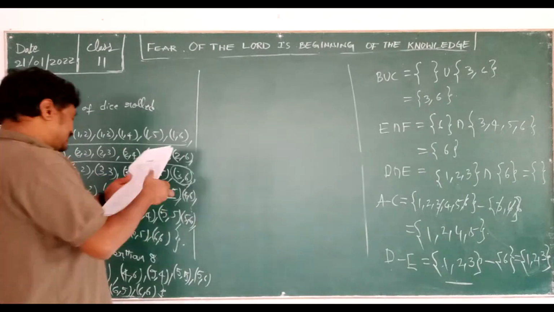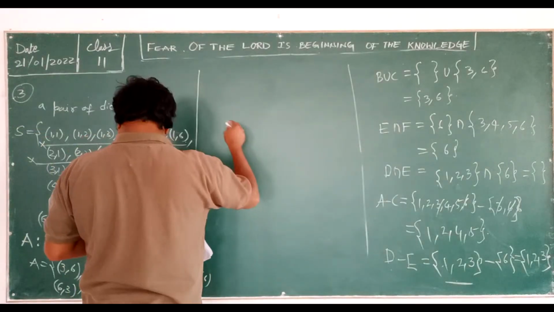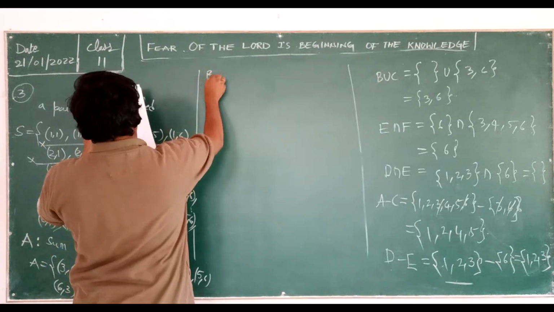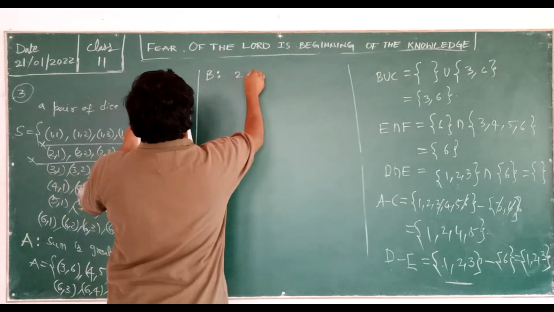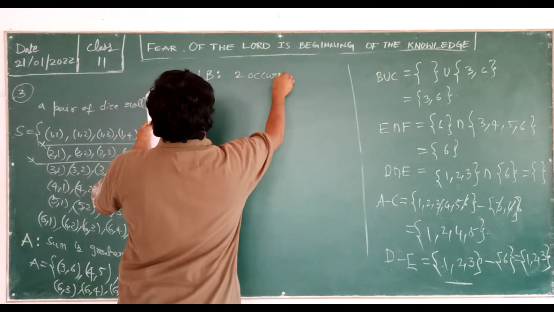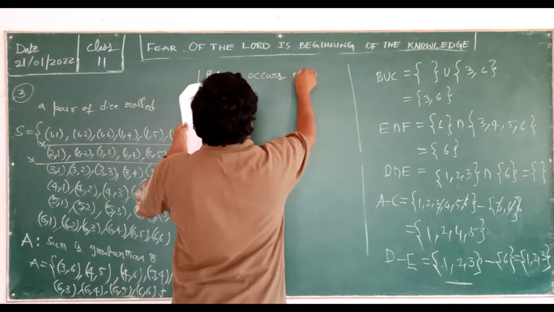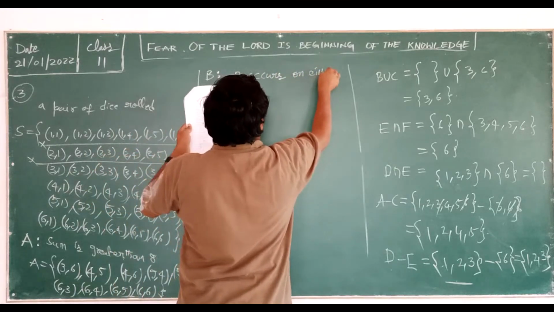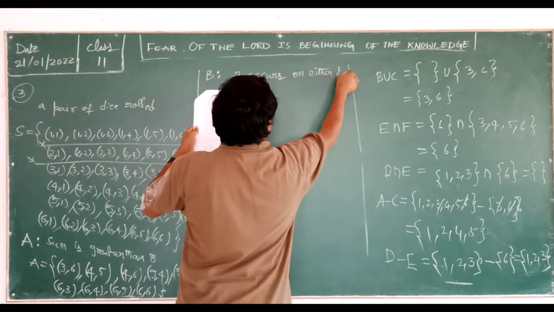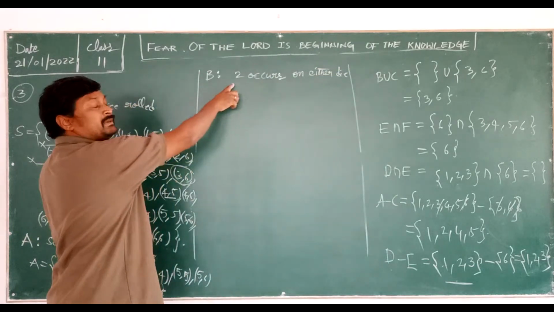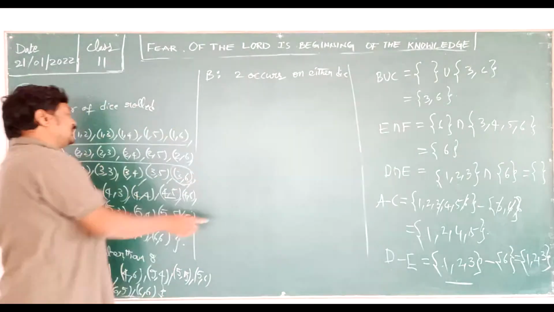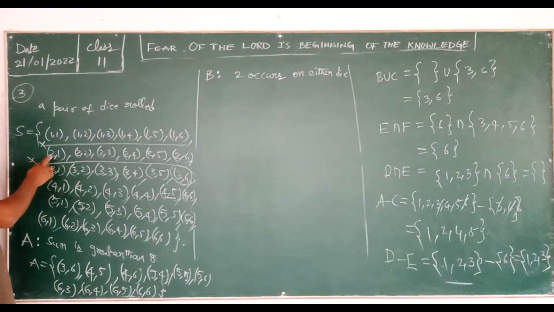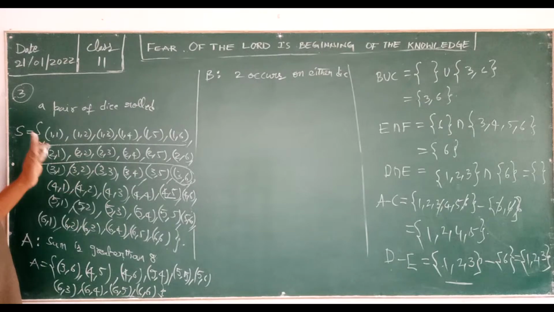So next one is B. B is given as two occurs on either die. Either die. So what is the meaning of this? It means two needs to be either on this side or this side, but the number two should be in that.